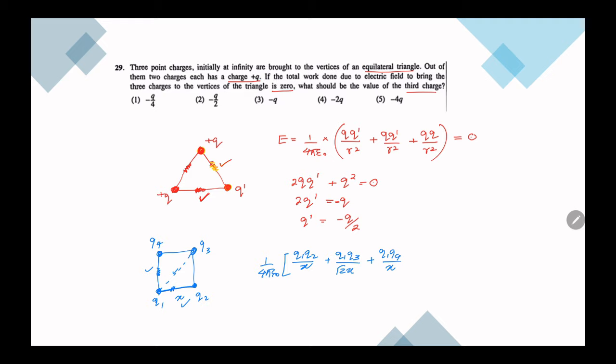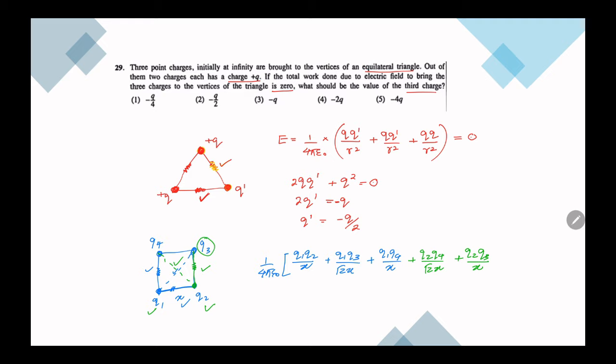Let's go to q2. If we go to q2, bond with q1 is already checked, bond with q4 needs to be checked, then that will be q2 q4 over root 2 x, so that is done. Then q2 q3 over x, this is done. So all the bonds of q1 q2 are now okay. Let's go to q3.